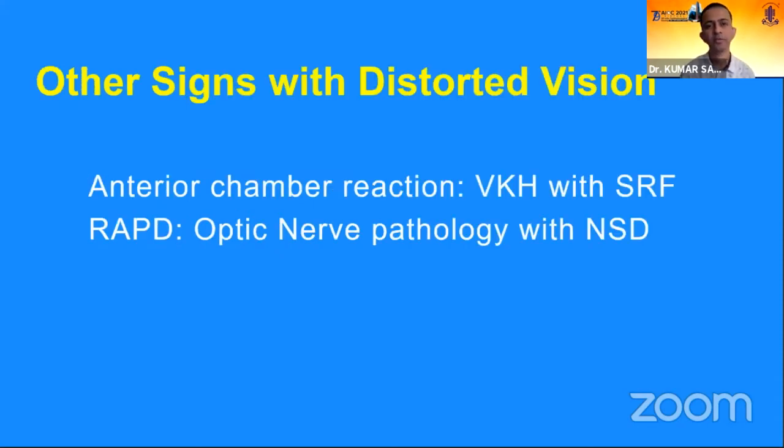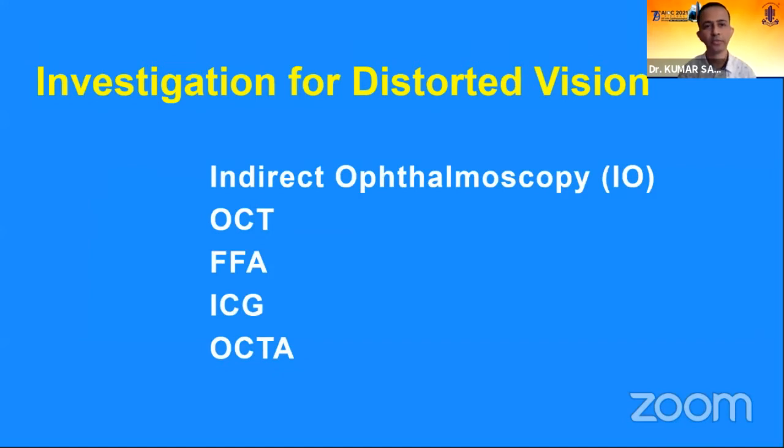What are the other signs which we need to keep in mind while we are assessing a patient with distorted vision? If there are anterior chamber reactions, the patient may have subretinal fluid because of VKH syndrome. Anterior chamber reactions are not that obvious or common, but in this scenario, the patient may have an anterior chamber reaction also. If a patient with distorted vision has RAPD, then probably we are dealing with neurosensory detachment at the macula, papillomacular bundle, fovea, along with some optic nerve pathology. So associated symptoms will tell us which way we should think and which investigations we should order.